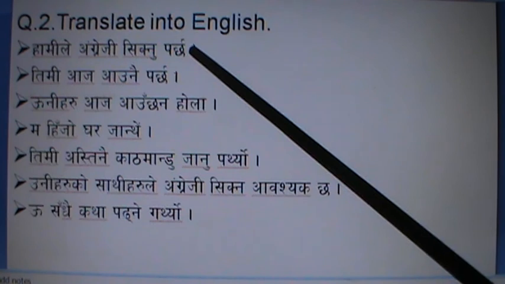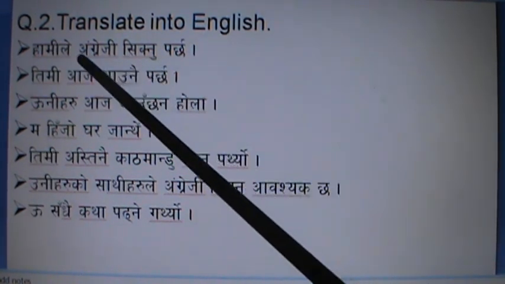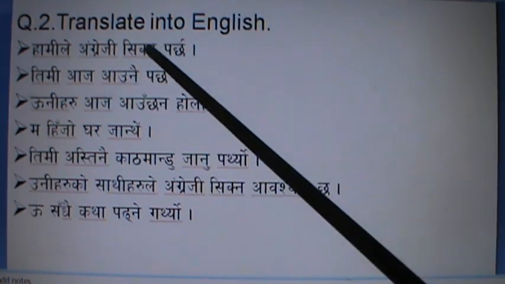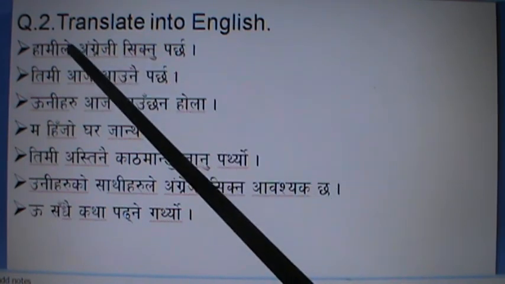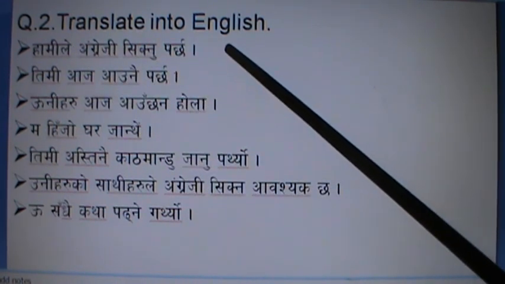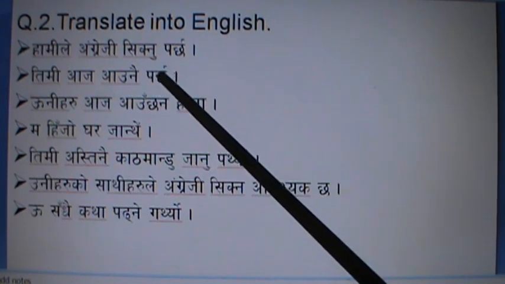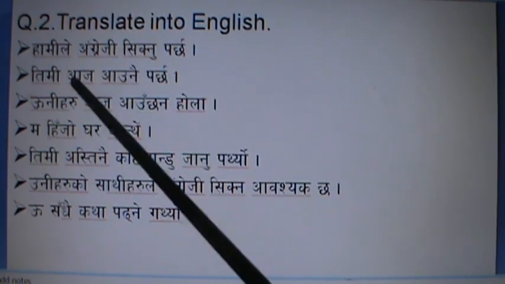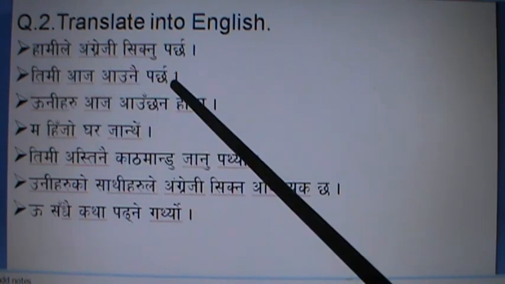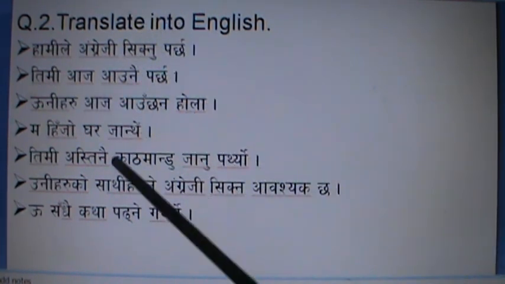हामीले अंग्रेजी सिक्नु पर्छ. Now you change into English. We सिक्नु पर्छ means that shows the ability, present ability. So we can learn English. In this you can make तिमी आज आउनै पर्छ. That shows very strong advice. So you can use must: you must come today. In this way try to complete this all.